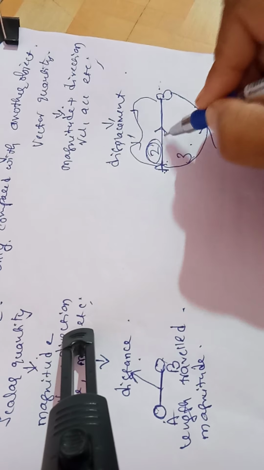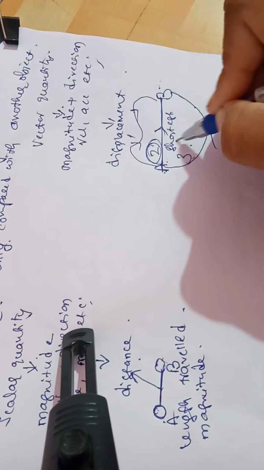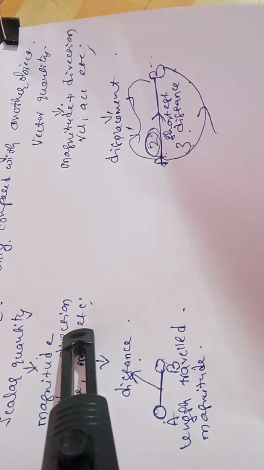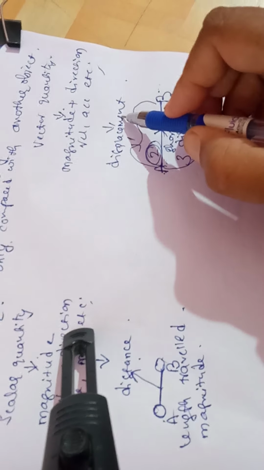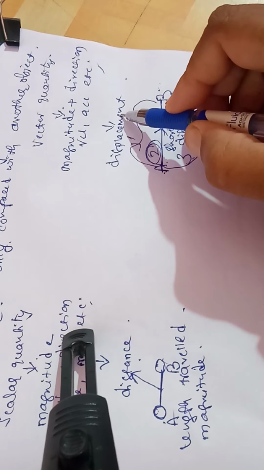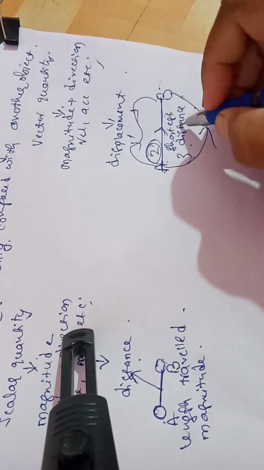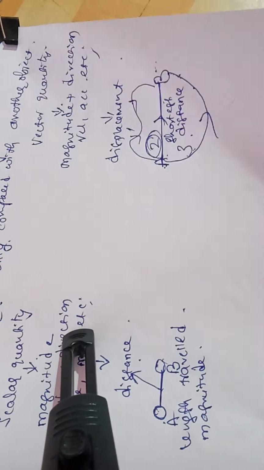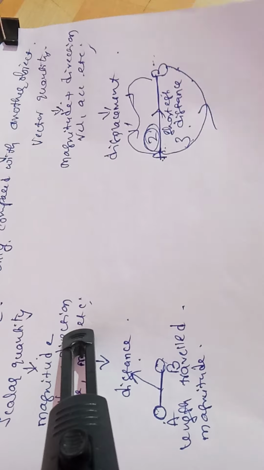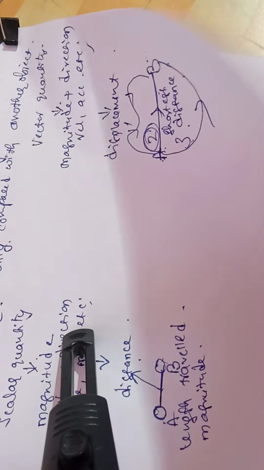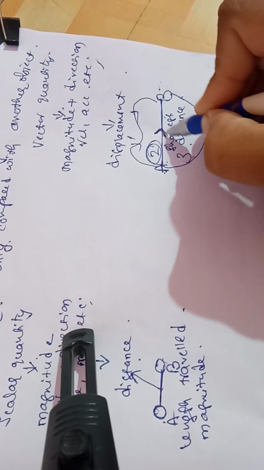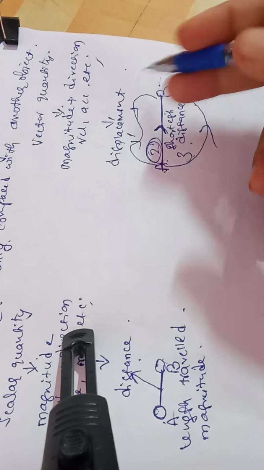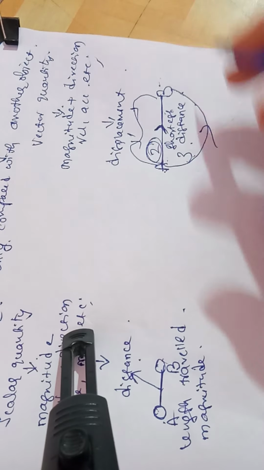So this second path is the shortest distance travelled between A and B. This shortest distance travelled we call displacement, and it has magnitude and direction. So distance has only magnitude, a scalar quantity, and displacement is a vector quantity which has direction. So I kept an arrow here. That arrowhead indicates the direction in which the object is travelling.